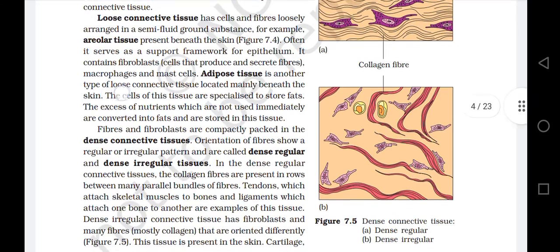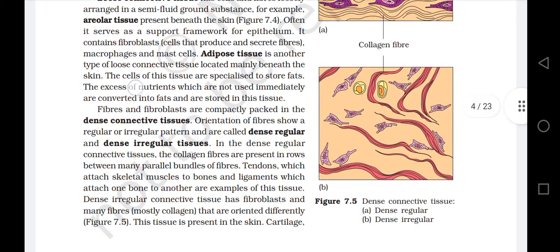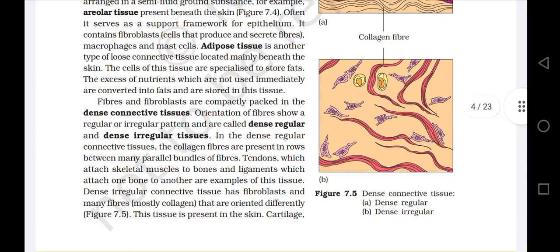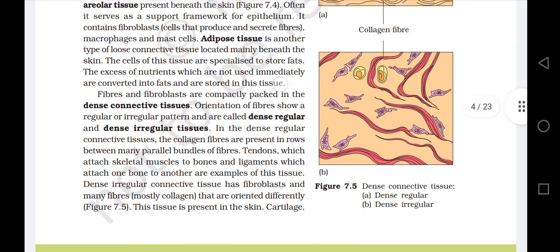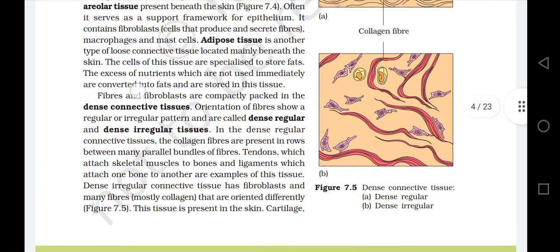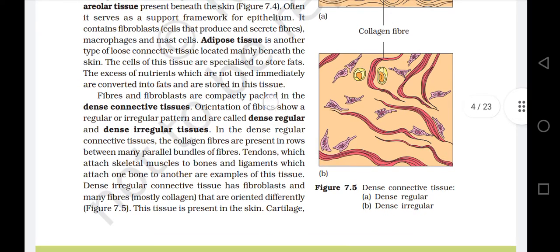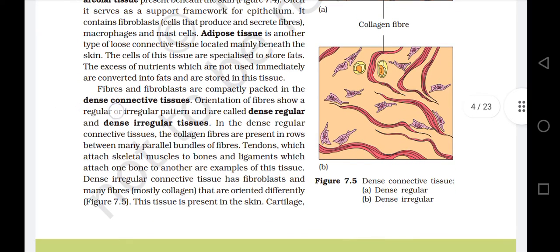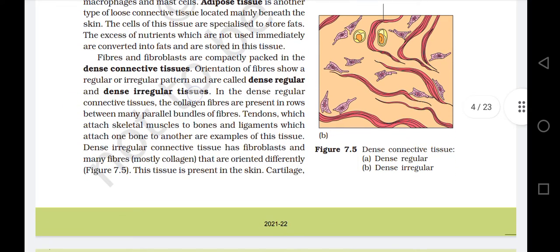The cells of these tissues are specialized to store fats. The excess of nutrients which are not used immediately are converted into fats and are stored in these tissues. Fibers and fibroblasts are compactly packed in the dense connective tissues. Orientation of fibers shows a regular or irregular pattern and are called dense regular and dense irregular tissues.